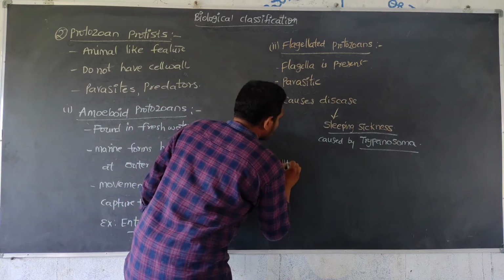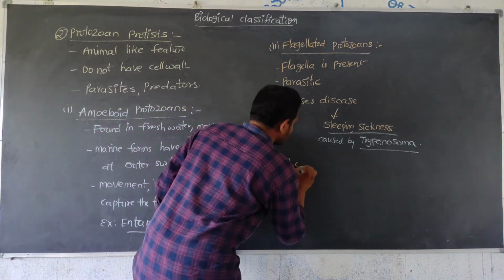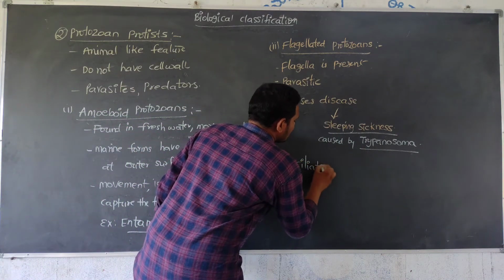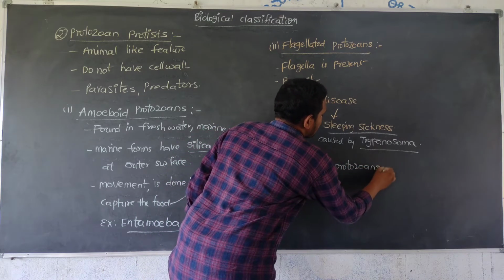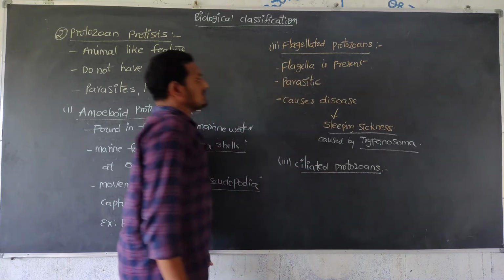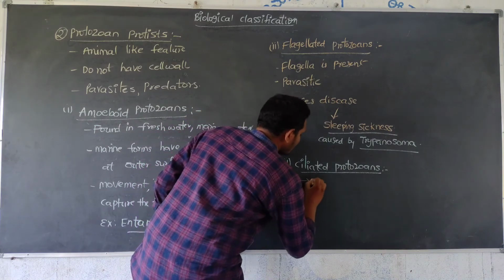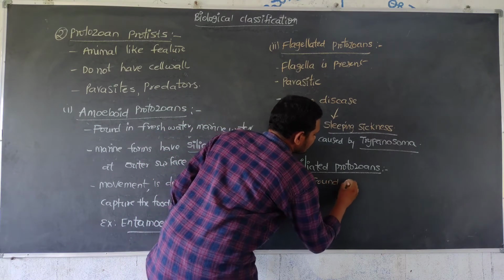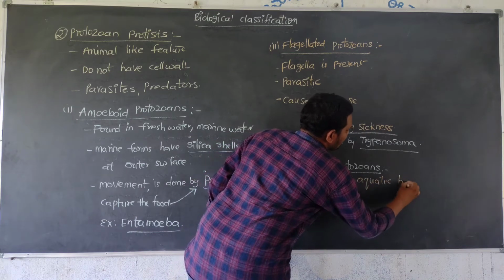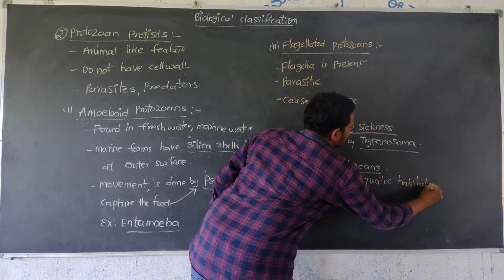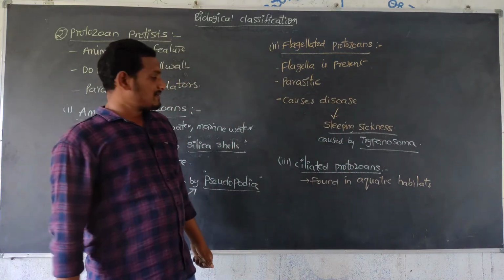Next, the third type of protozoan protists are ciliated protozoans. Ciliated protozoans are mainly found in aquatic habitats.